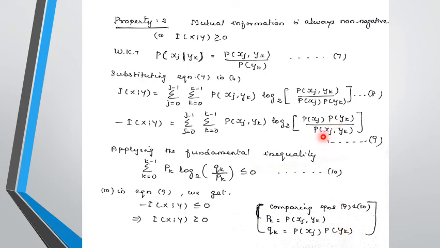So this expression is less than or equal to 0, so 9 is less than or equal to 0, or the mutual information is greater than or equal to 0. This proves that the mutual information is always non-negative.